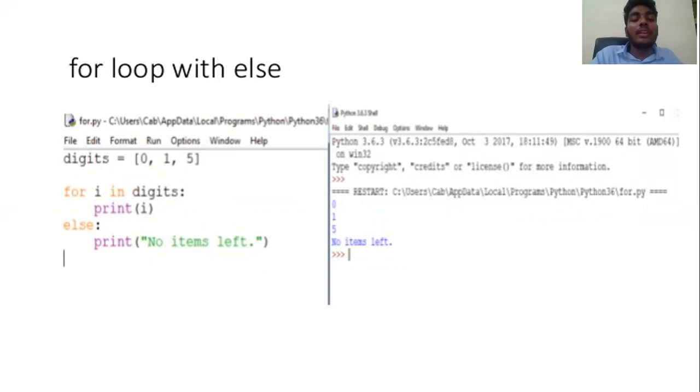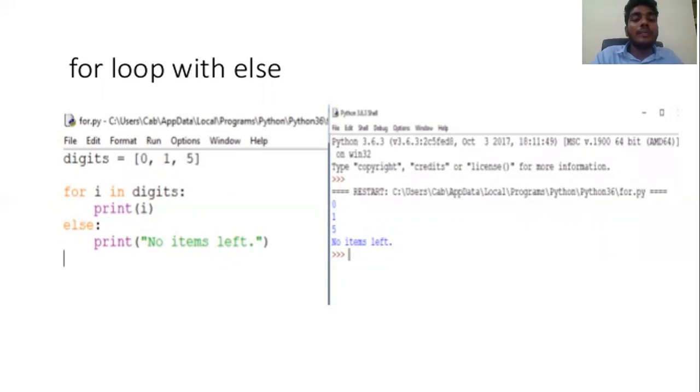Next, the condition is not over. Then again it will go to the for loop. I again takes index number 1. The value is 1 and it prints the value 1. Then again the condition is not over. Again it will go to the for loop and takes index number 2. The value is 5. Then it will print 5. Then the for loop condition is over.